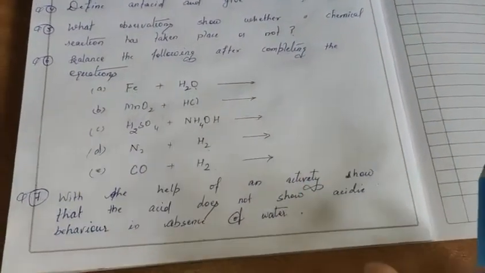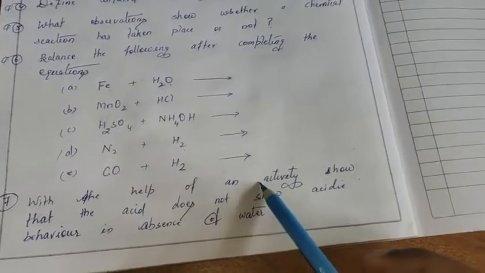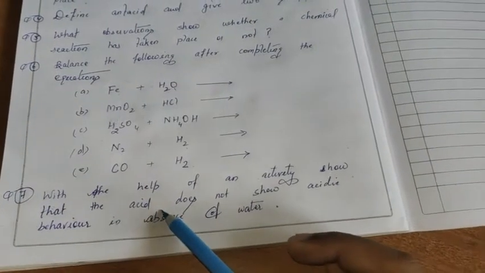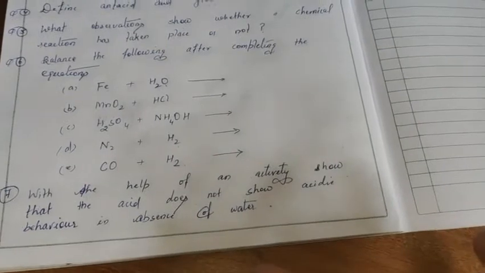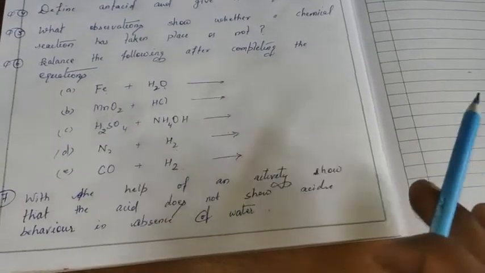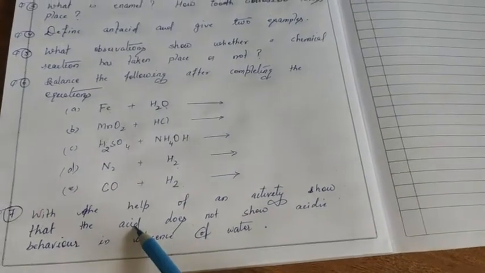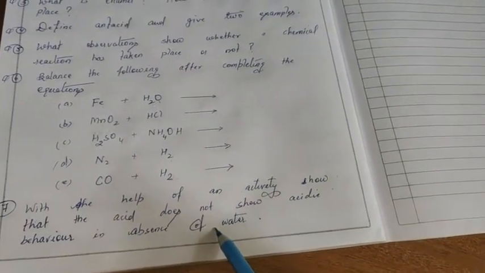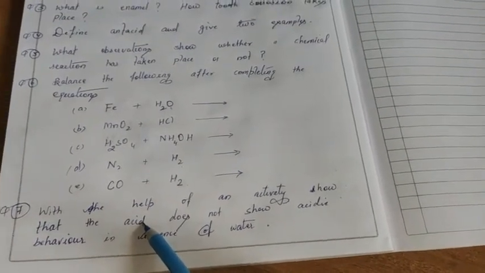What is the science behind it, that you have to explain with the help of an activity: when an acid reacts with pH paper or simply blue litmus paper, the color change does not take place, because the acid does not have water content, because the acid is in its dry state. So with the help of an activity you have to explain it.